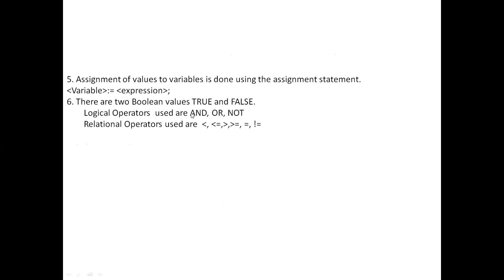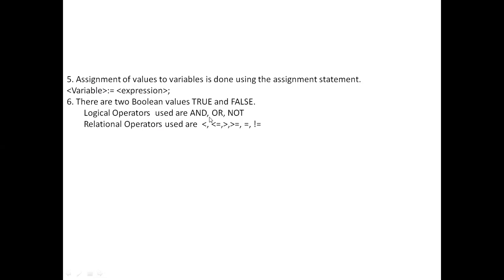Then how to do the assignment? We have an assignment symbol called colon equal to. The left hand side is the variable, and the right hand side is the expression. An expression can be a single value or an arithmetic expression. That's how values are assigned to a variable. And some of the operators used here: Boolean operators are true and false. They take the value of true and false.